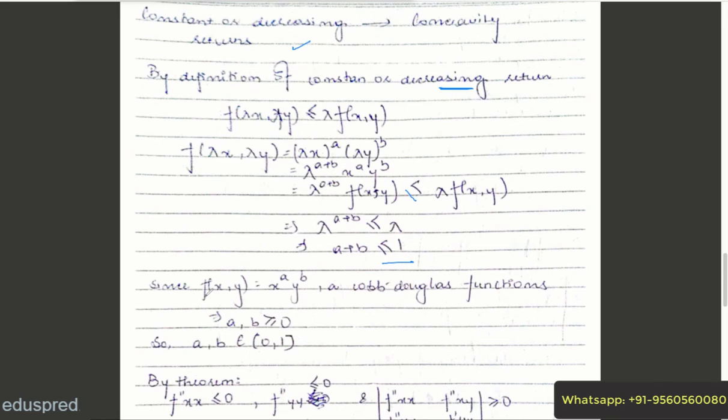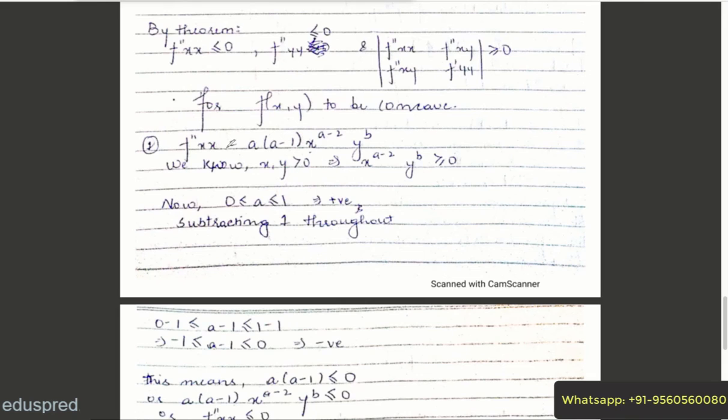Now since this function is a Cobb-Douglas function, a and b are positive. Here your a and b are both greater than or equal to 0, and you also know that a plus b should be less than or equal to 1, which means that a and b should belong to the interval 0 to 1. With all this information at hand, we want the function to be concave, and according to the theorem, a function is concave when these three conditions are satisfied. So let's work with them one by one.